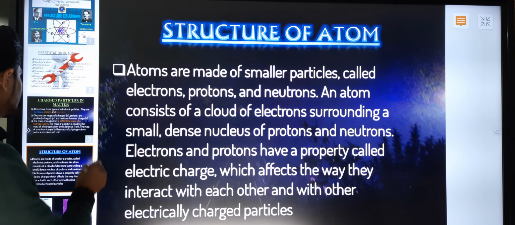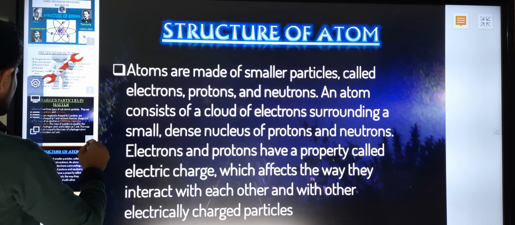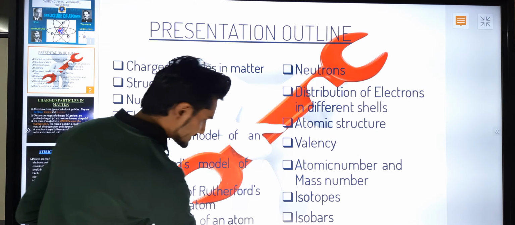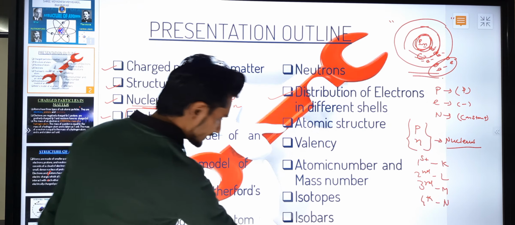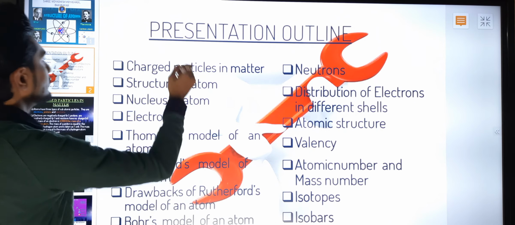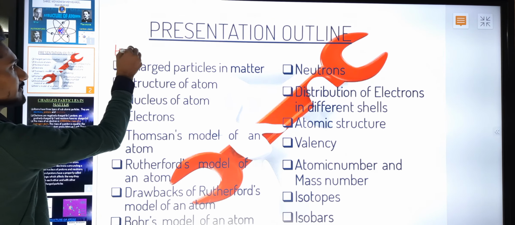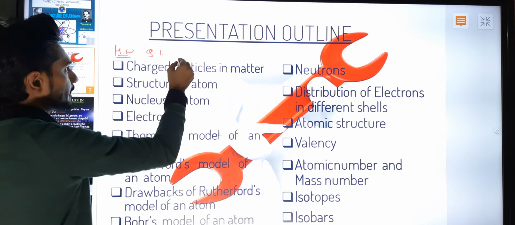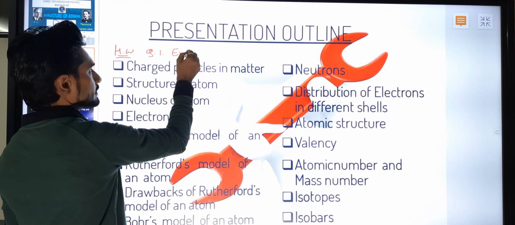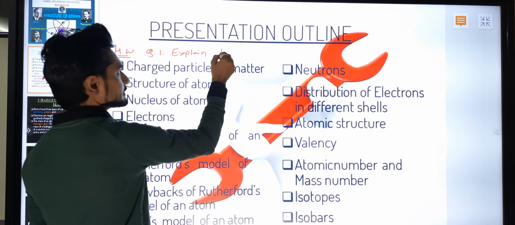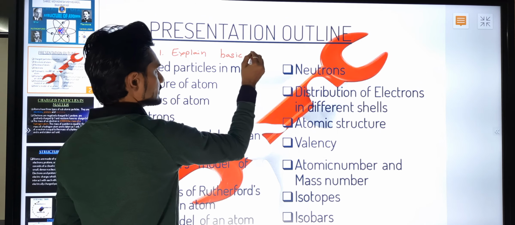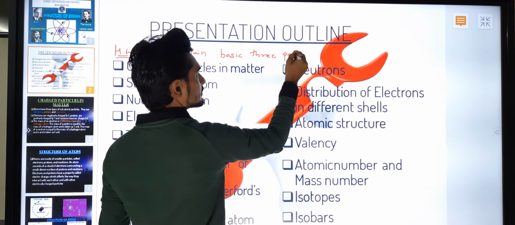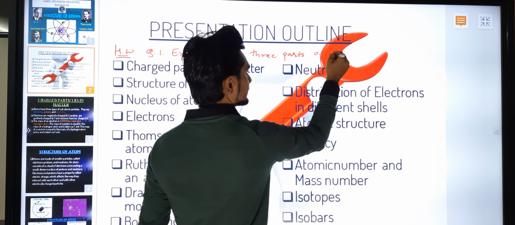I will write this homework here. You can see it clearly on the white screen. Explain the basic 3 parts of an atom.